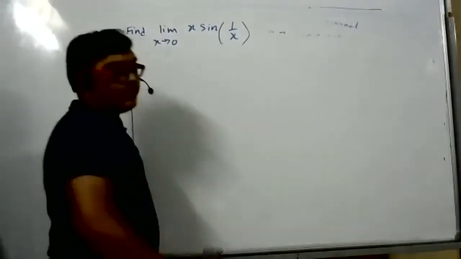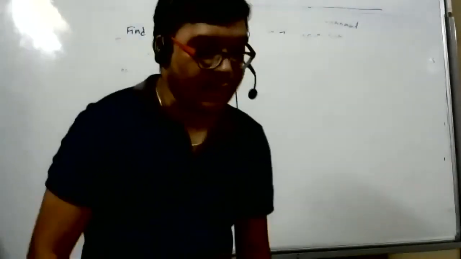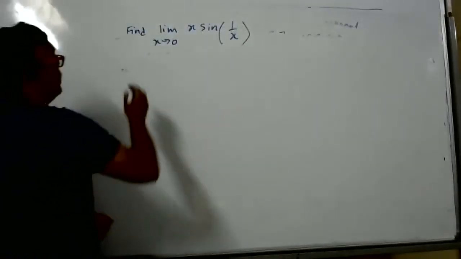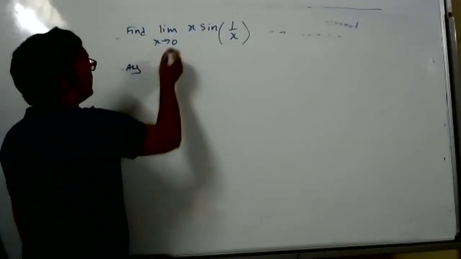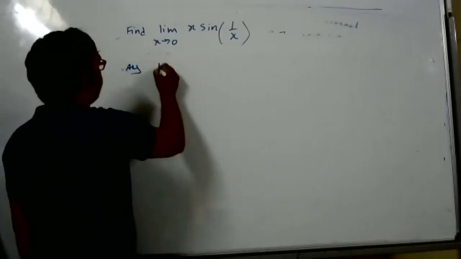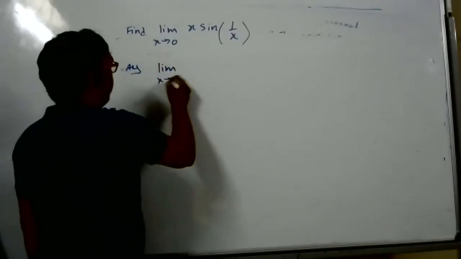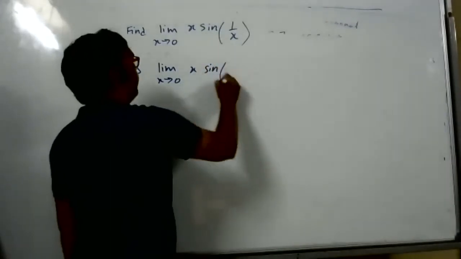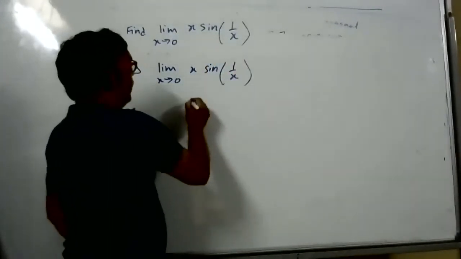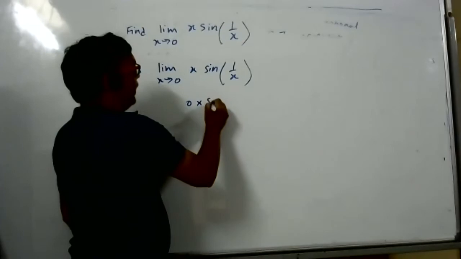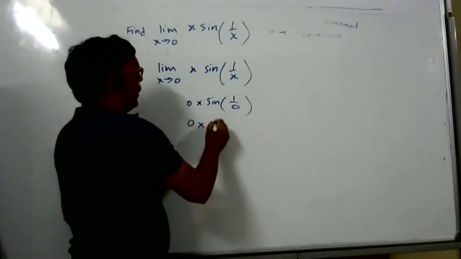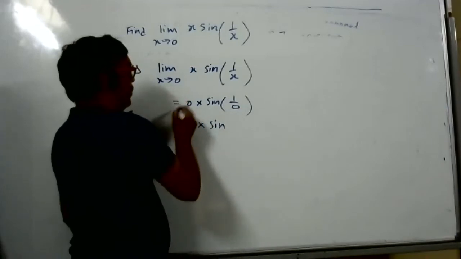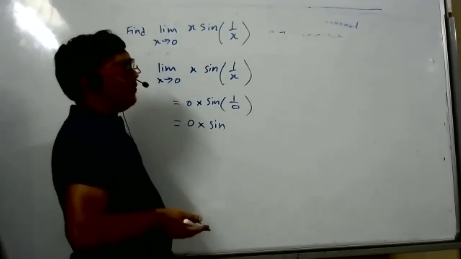It is correct, student. What is your name? Very good, Risha. Okay, new student. No, sir, I'm an old student. Okay, old student. How zero, student? Tell me. Very good. Sir, if you just put the value, you'll get zero. Put the value, how much will you get? 0 into sine 1 by 0. 1 by 0, how much?